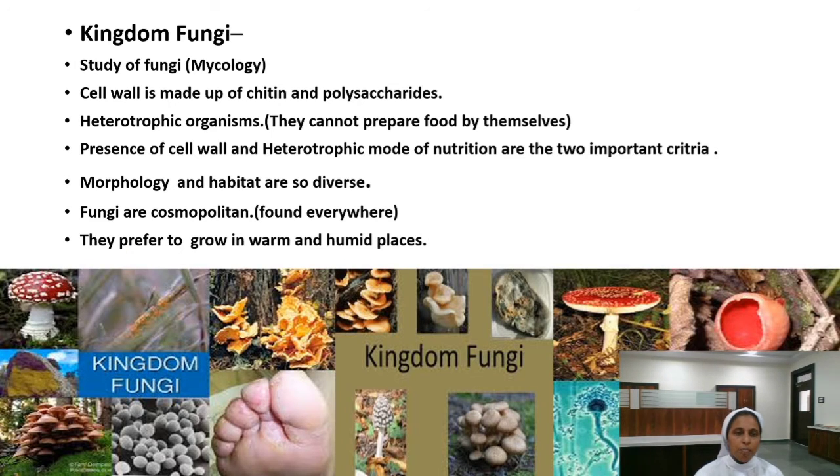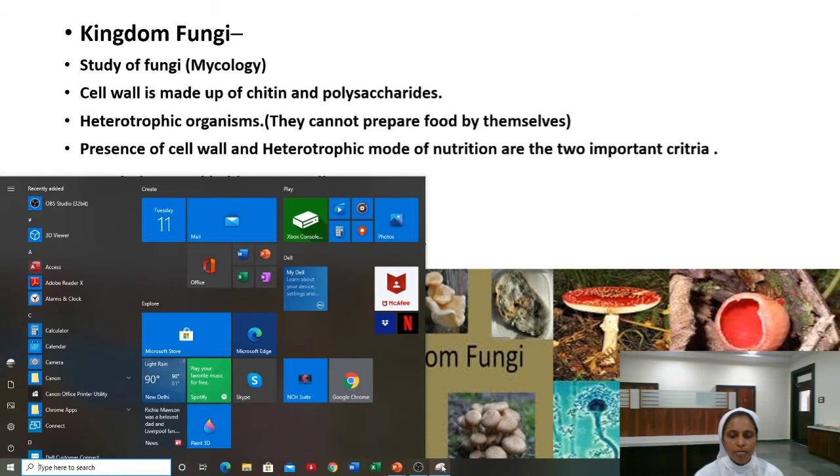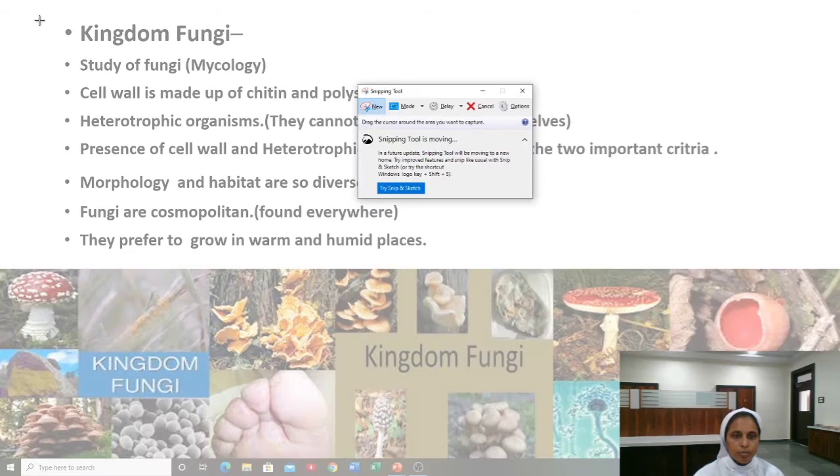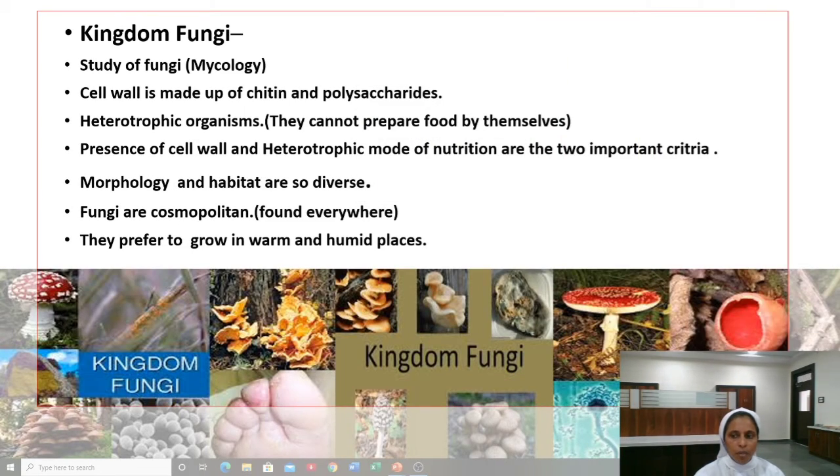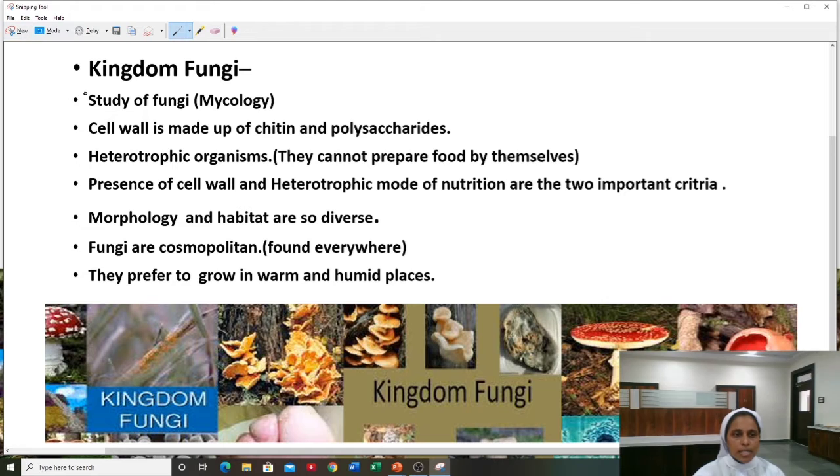So now let's see the important features of Kingdom Fungi. We will see in detail. So the study of fungi is termed as mycology. Study of fungi is termed as mycology. That also usually comes for the one word examination as well as the competitive examination. Very important children, go through it. Then the cell wall is made up of chitin and polysaccharides. Cell wall is made up of chitin as well as polysaccharides.